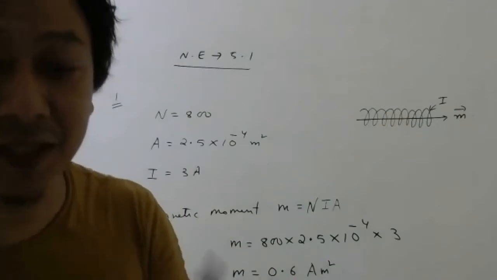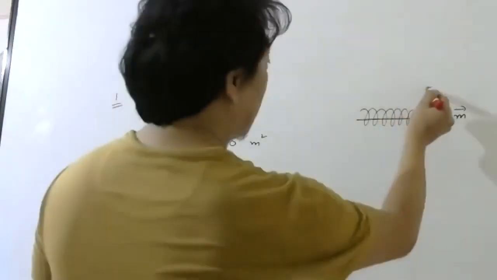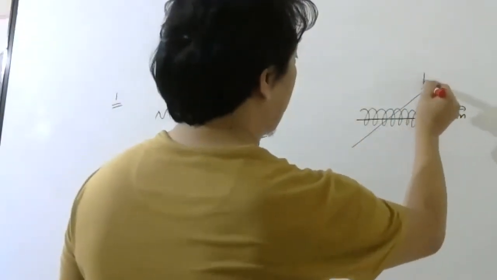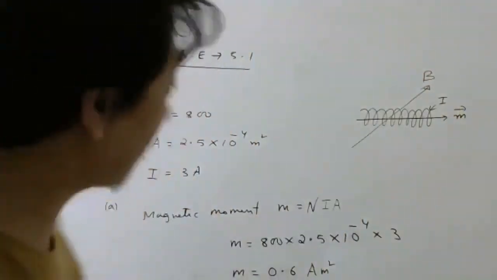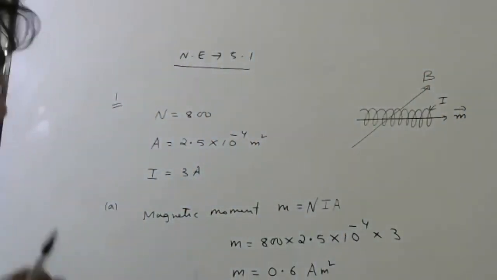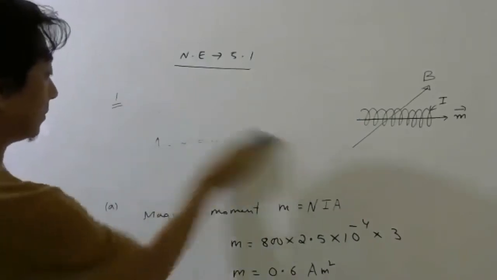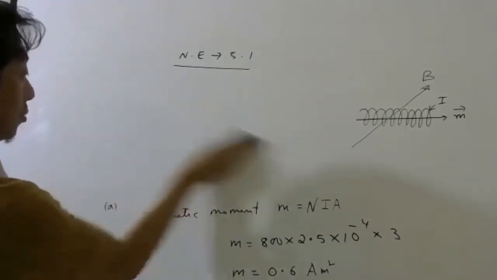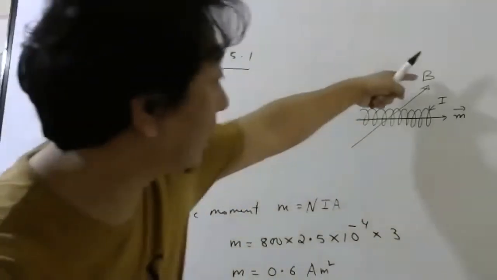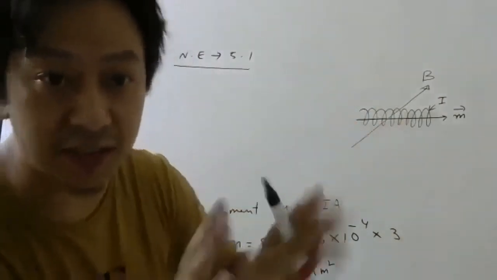Is applied means it is external. So they have applied some uniform magnetic field, external, okay? Students, be careful. This is not the magnetic field produced by the solenoid itself. This is the external magnetic field.